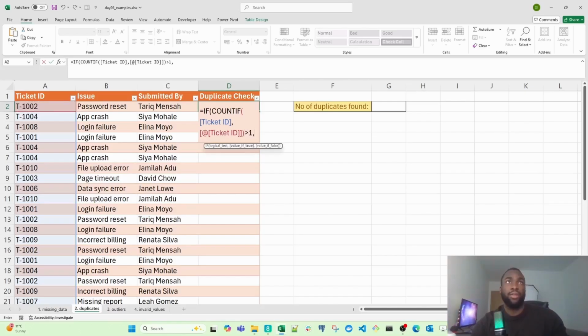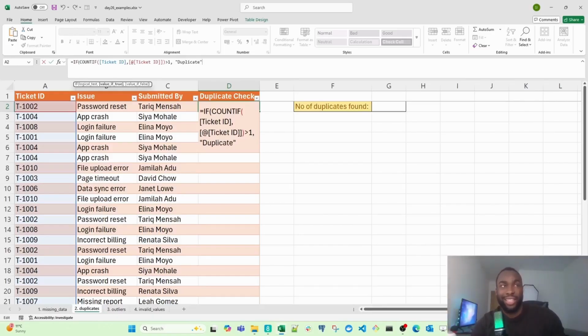What I'm saying is, if this selected ticket is appearing more than once inside this range, then this is what I want you to return: Duplicates.